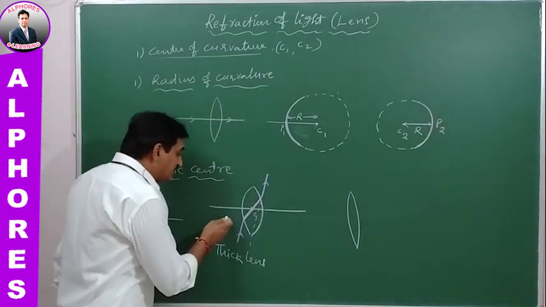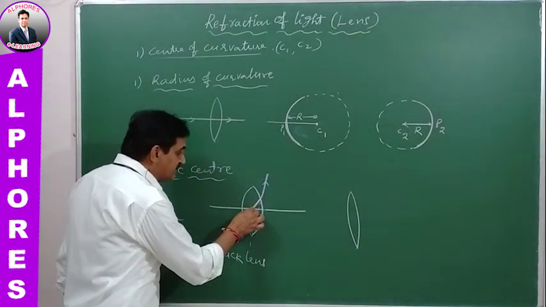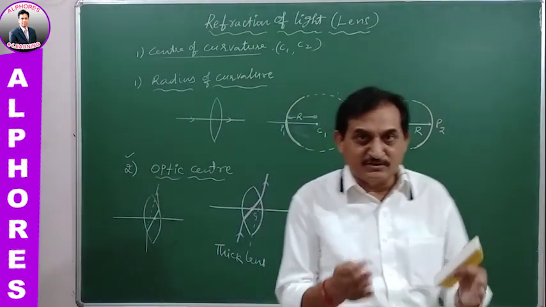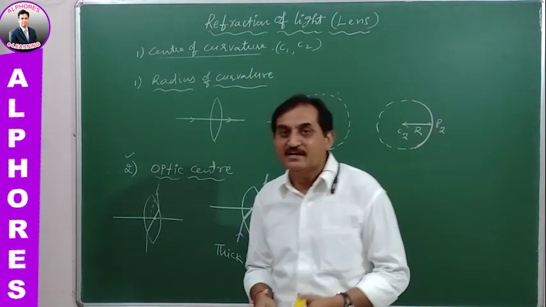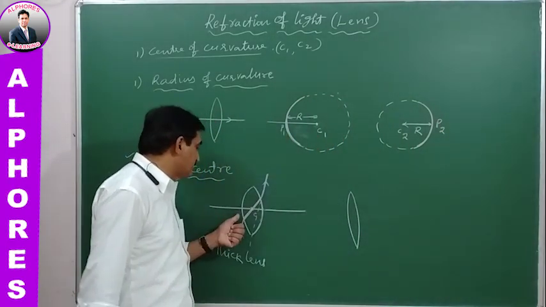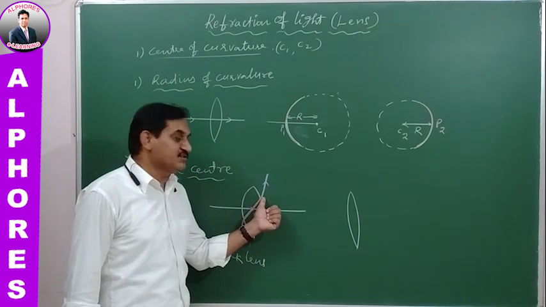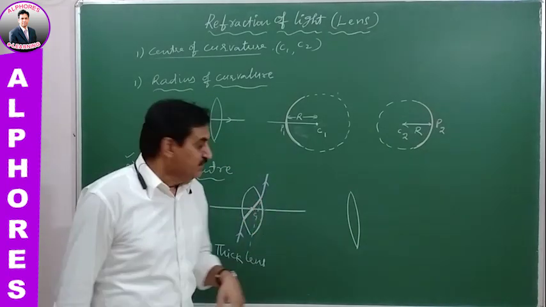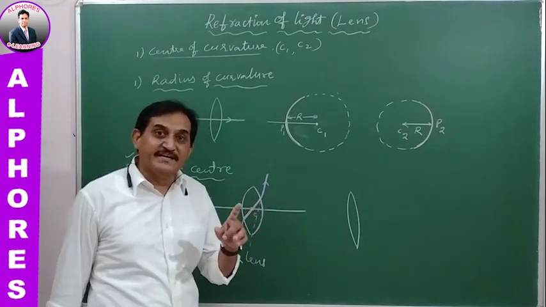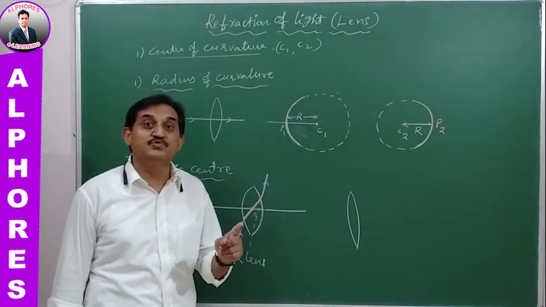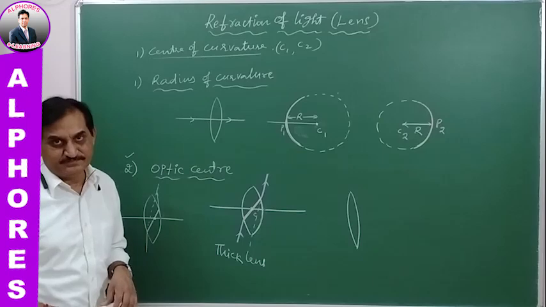For a thick lens, the optic center is here. Of course, the light is bending at the two surfaces, refraction takes place at each, but the emergent and incident rays must be parallel to each other.